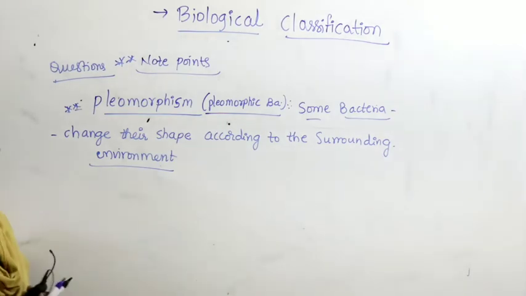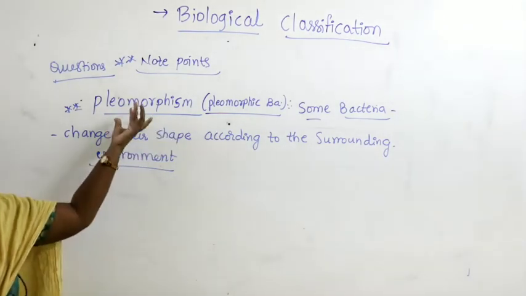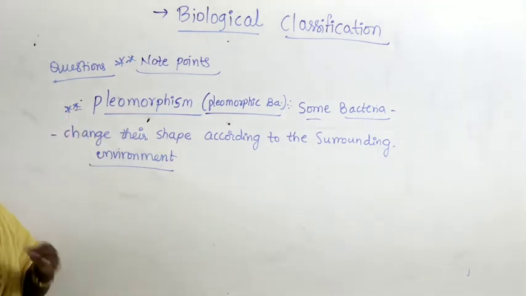Such types of bacteria are called pleomorphic bacteria, and the concept is called pleomorphism.